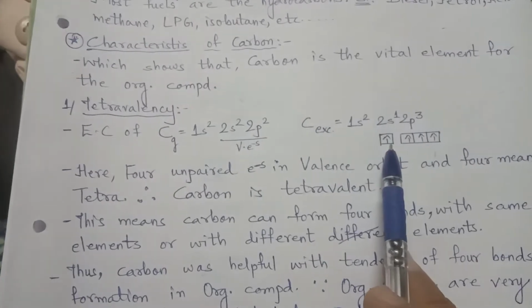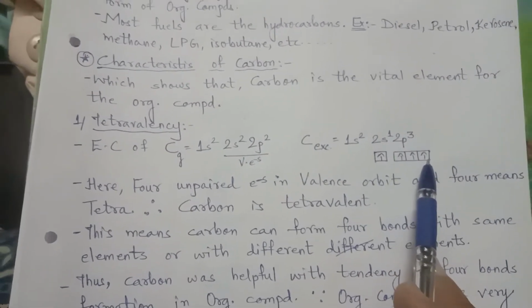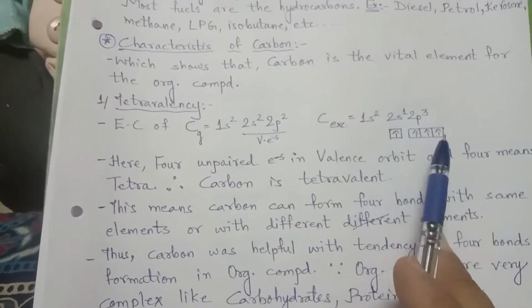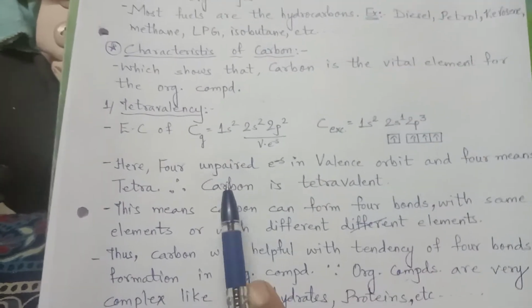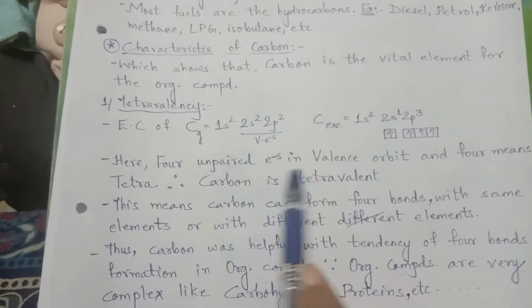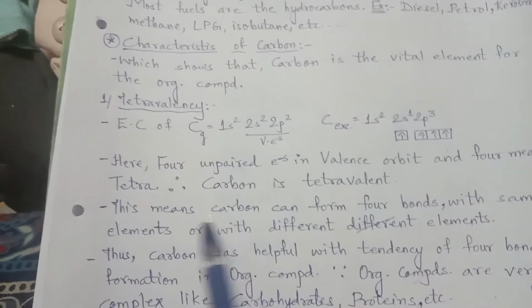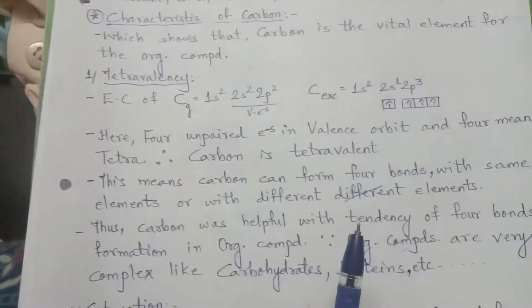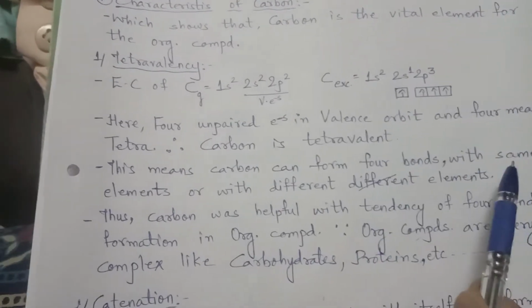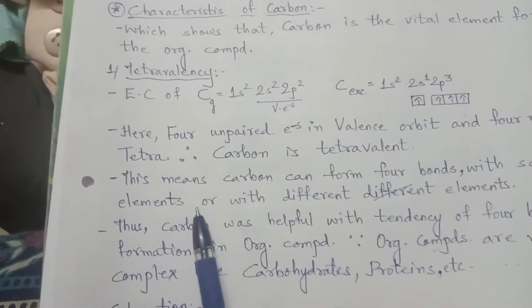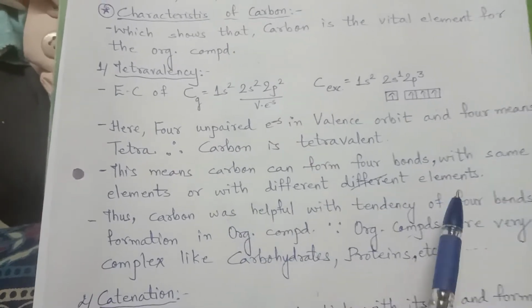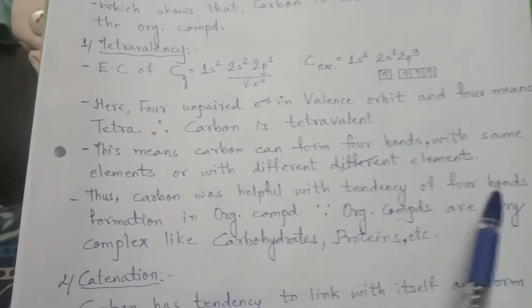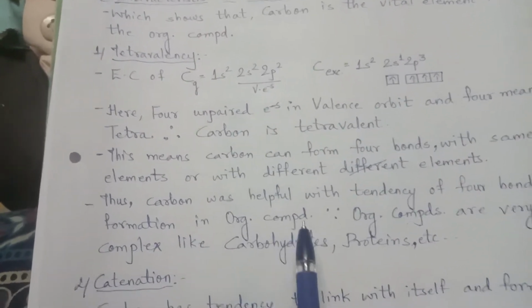As there are 4 unpaired electrons to give 4 bonds, that is why it is tetravalent. Here 4 unpaired electrons in the valence orbit, and 4 means tetra. Therefore carbon is tetravalent. This means carbon can form 4 bonds with the same element, that is with carbon itself, or with different elements. Thus carbon has the tendency to form 4 bonds at a time in organic compounds.